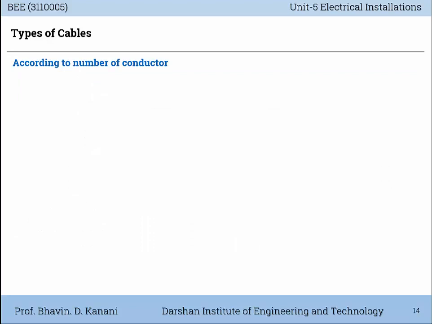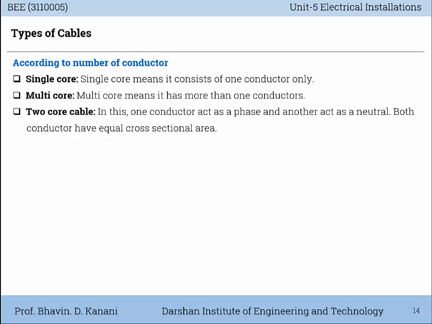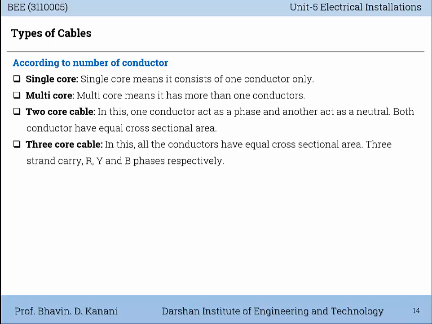The next classification is according to the number of conductor. Single core. Single core means it consists of one conductor only. Multi-core. Multi-core means it has more than one conductors. Two core cable. In this, one conductor acts as phase and another acts as neutral. Both conductors have equal cross-sectional area. Three core cable. In this, all the conductors have equal cross-sectional area. Three strands carry R, Y and B phases respectively.